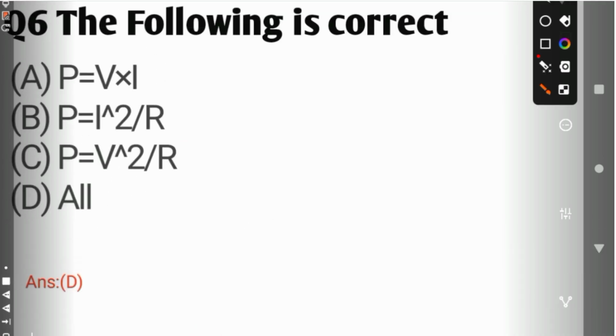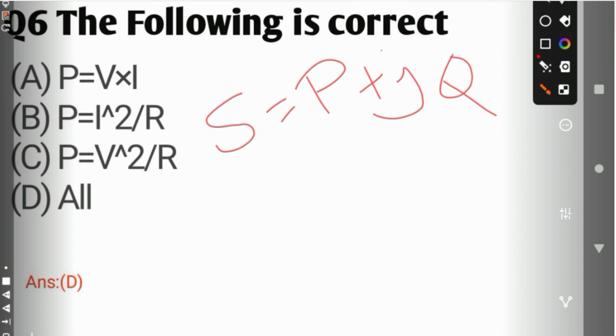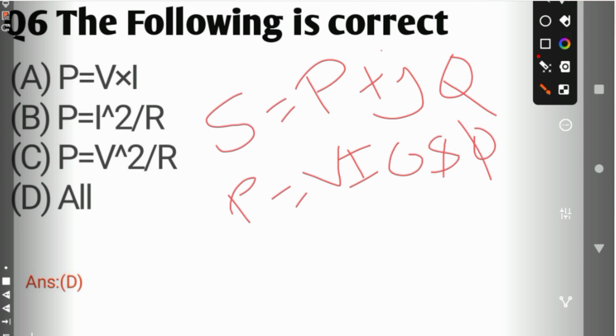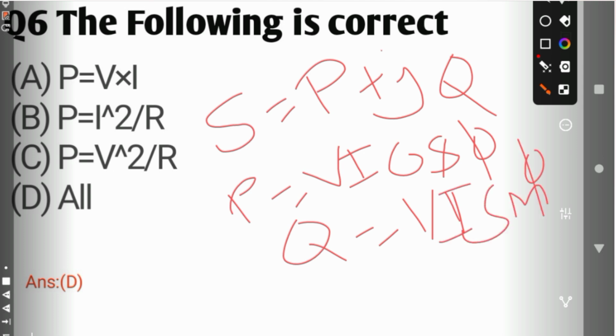Sixth question, what is the correct formula for active power? We know that the complex power S is equal to P plus jQ, where P is the active power and Q is the reactive power. P is equal to VI cos phi, and Q is equal to VI sin phi. Active power is measured in watt, and reactive power is measured in VAR.